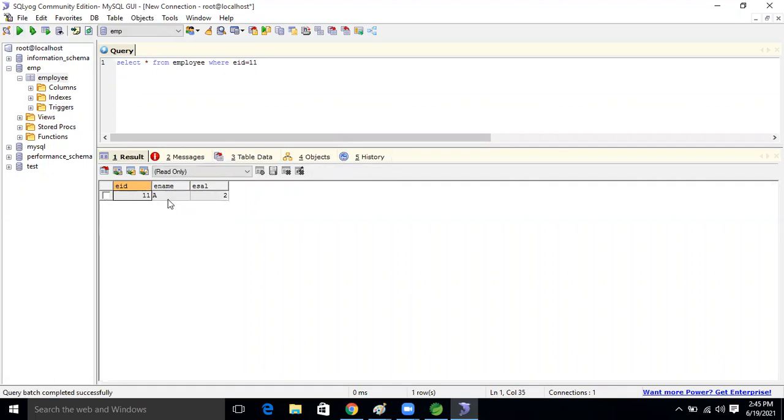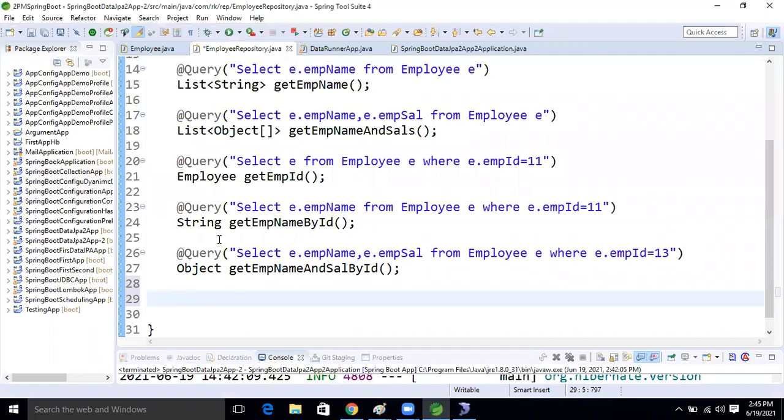See, we are getting this record, right? Same operation we will perform using our Java application. So what will be the method now? Let's decide it.